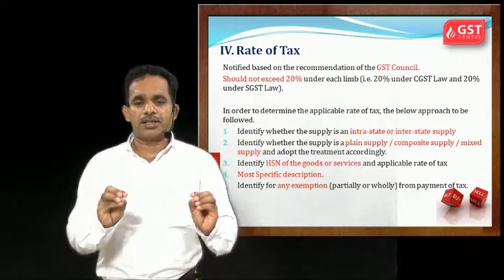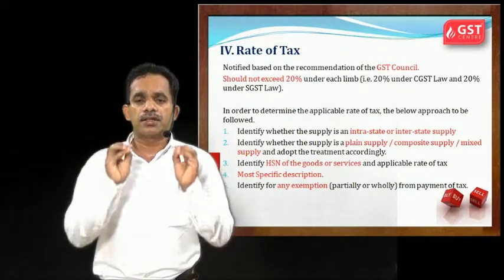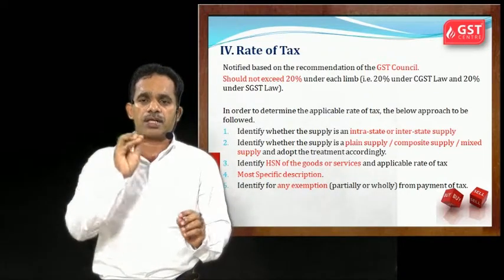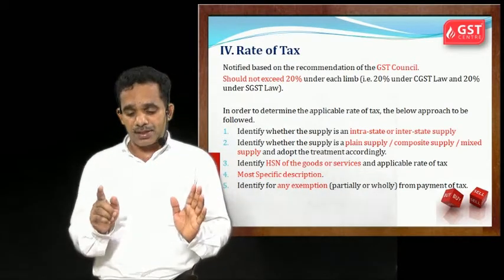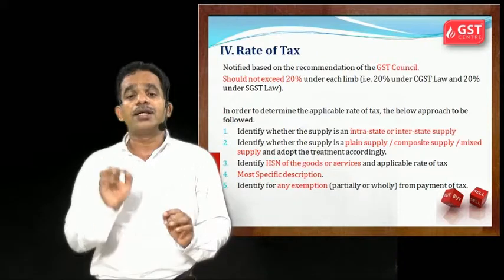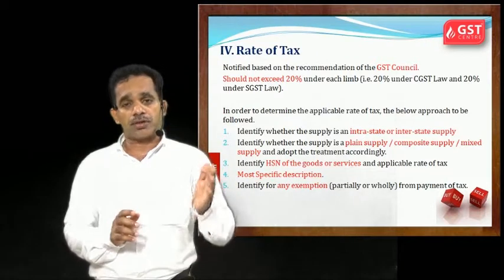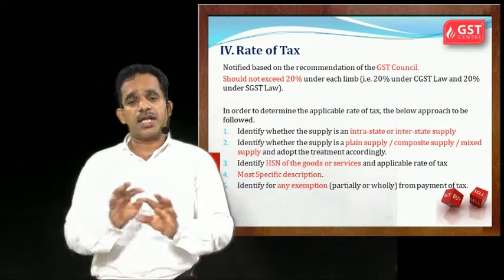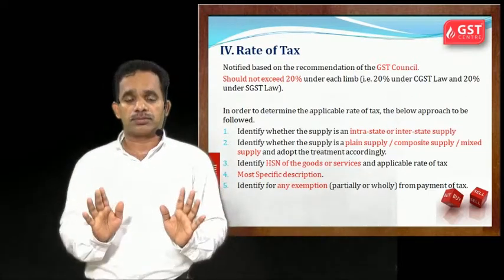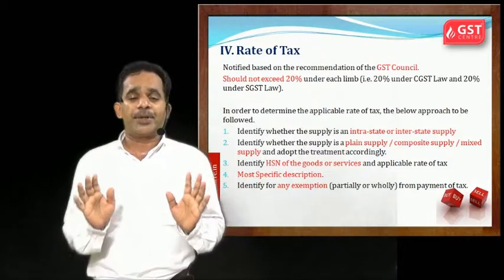So you need to check in which tax rate your goods and services are coming. But you should remember the maximum rate is 20% under CGST law. So it is 20% CGST, 20% SGST. That is the maximum rate the government can collect.